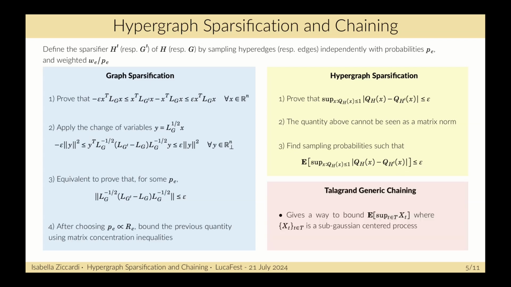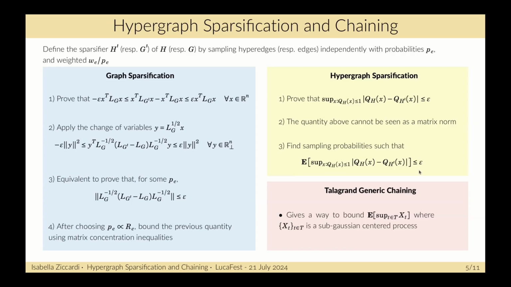That's where the Talagrand chaining is used. This is a way to bound the expectation of the sup of a Gaussian centered process. The paper uses the Talagrand generic chaining to bound